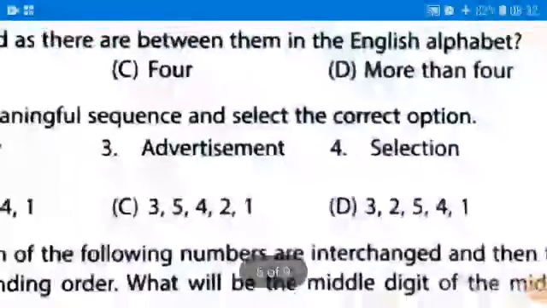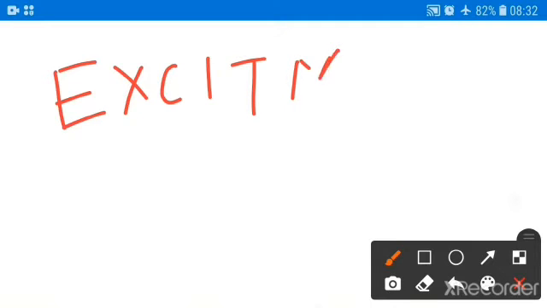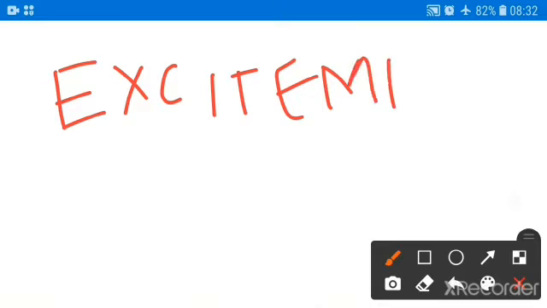Okay, so first of all, what the question is saying, for example, this is the word EXCITEMENT. Excite, T-E-M-E-N-T. This is the correct spelling.